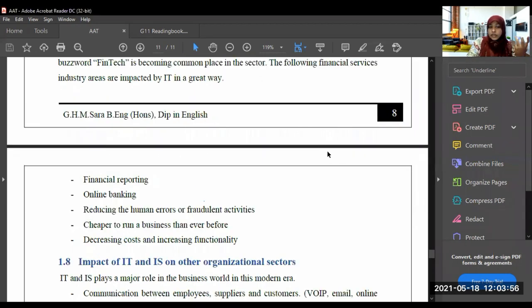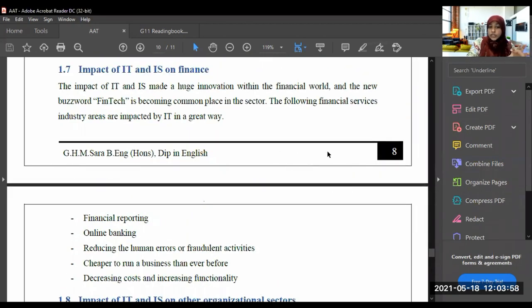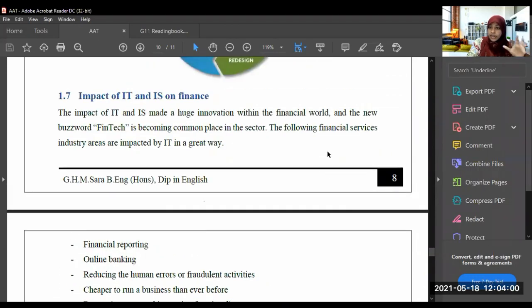So what do they do using IT and IS? Now you know what IT and IS are, no? IS is the information system, which includes the information technology, the process and the people. IT is a part of IS, right? So it analyzes things and does these things from the IS, right?